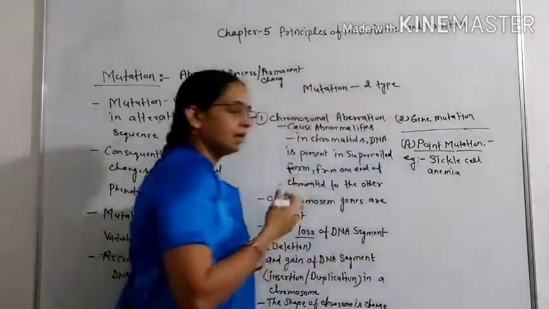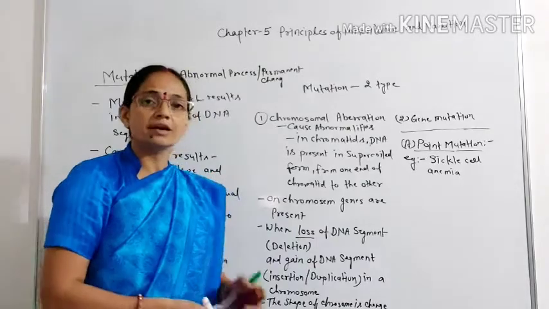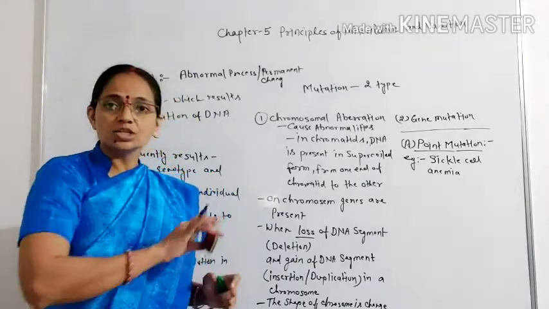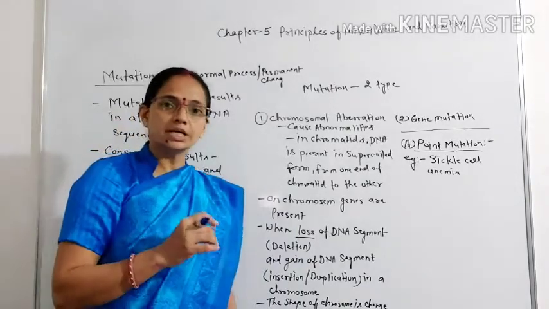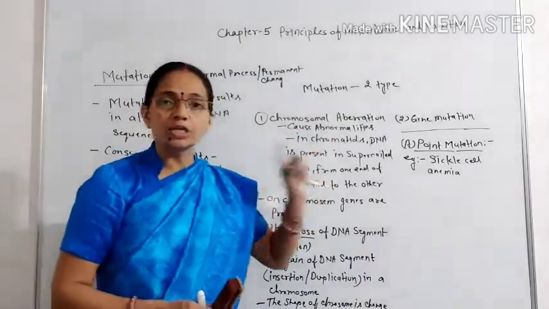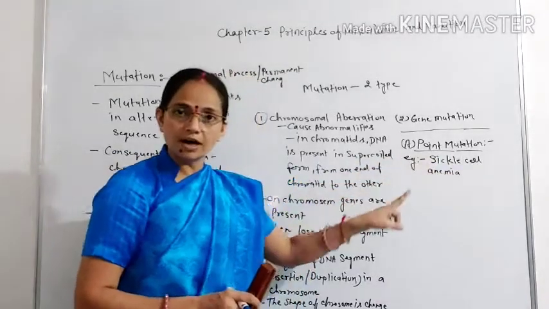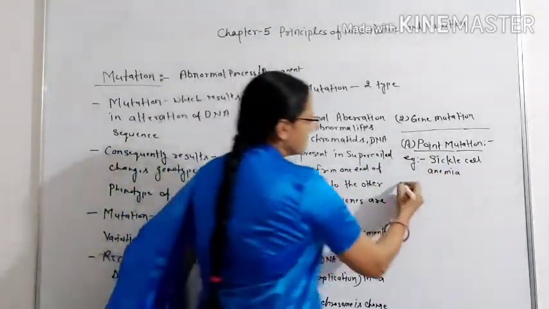It means the structure of the RBC is changed and it becomes sickle. But in a normal human being, the RBC is biconcave. So what is point mutation? In sickle cell RBC, here is the beta globin chain.